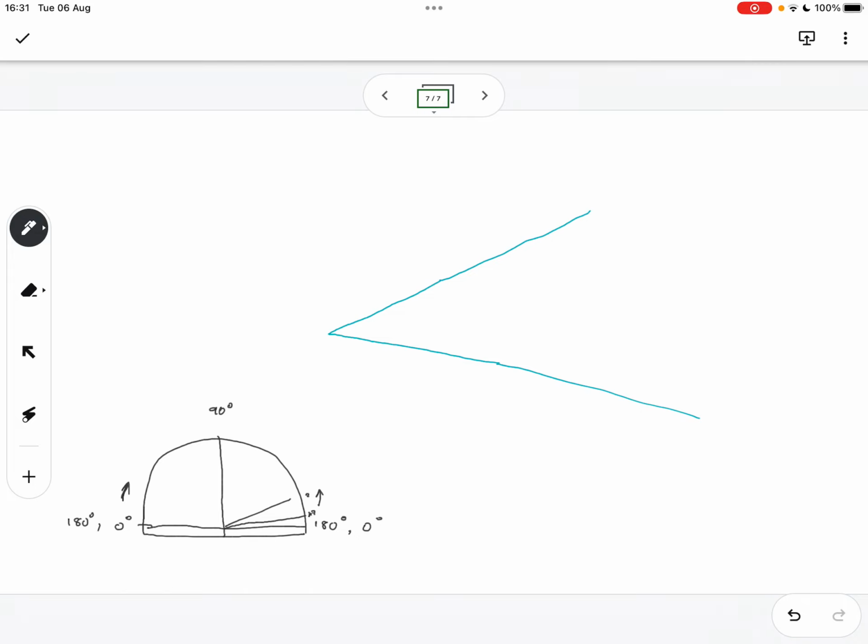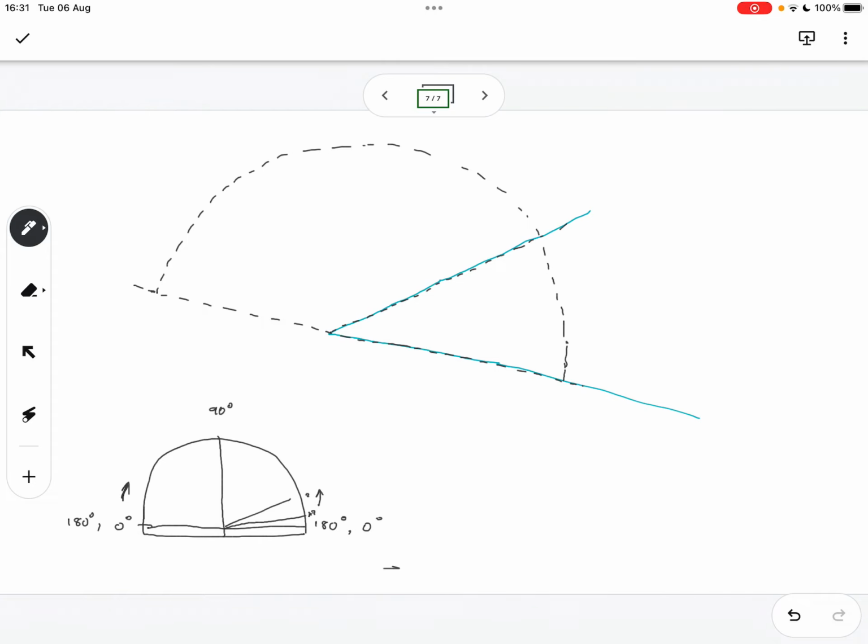All right. So we're going to place this vertex onto here. So if we have a protractor, our protractor would sit something like this on the shape. And then when we measure it, we would have a reading there.